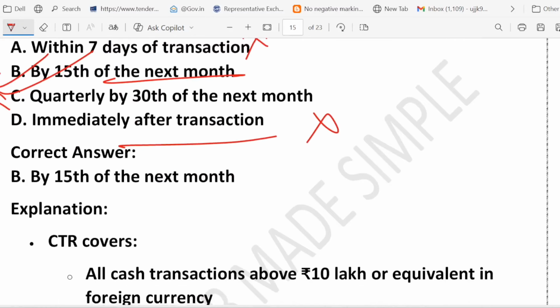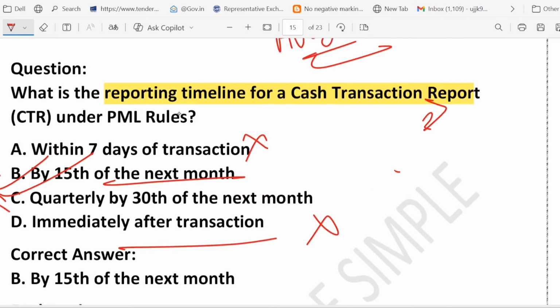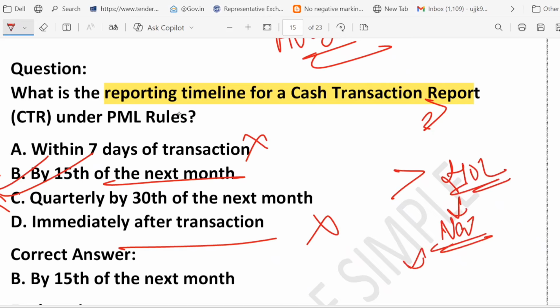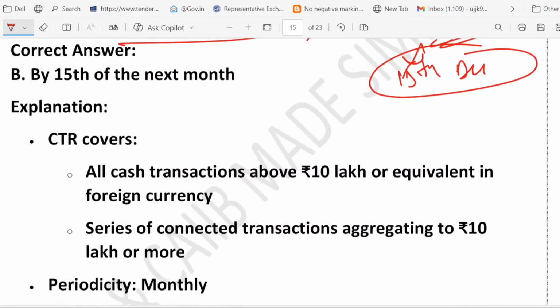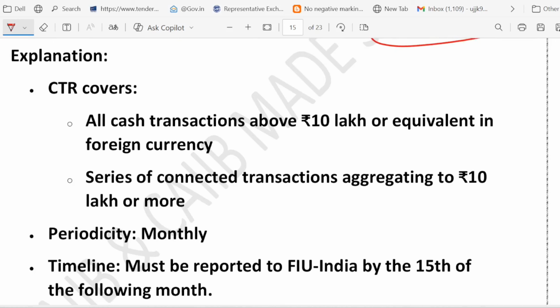Suppose a bank sees a cash deposit of more than 10 lakh in November. It must report it by the 15th of December. I hope that makes sense. So remember, CTR covers all cash transactions above 10 lakh. That's why it is called CTR, cash transaction report. It always deals with cash, or a series of connected cash transactions aggregating to 10 lakh or more. Periodicity is monthly. Timeline is by the 15th of the following month.